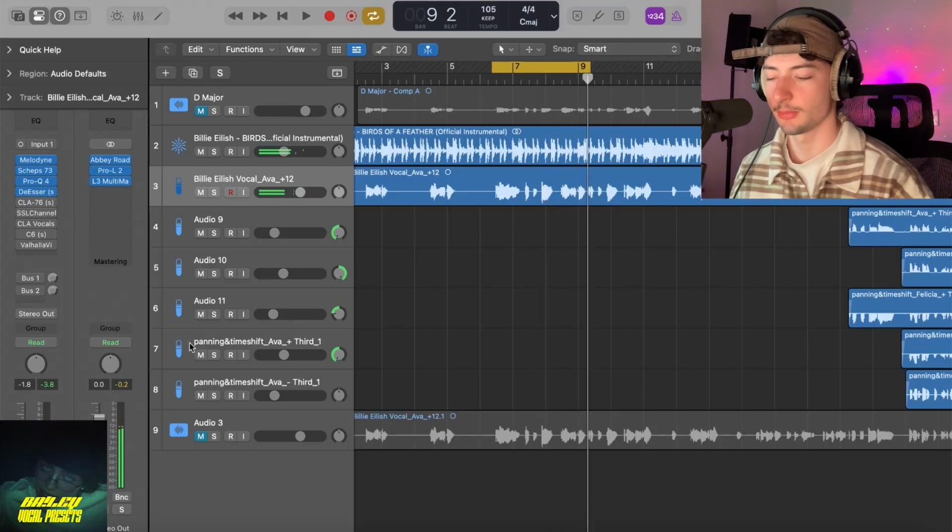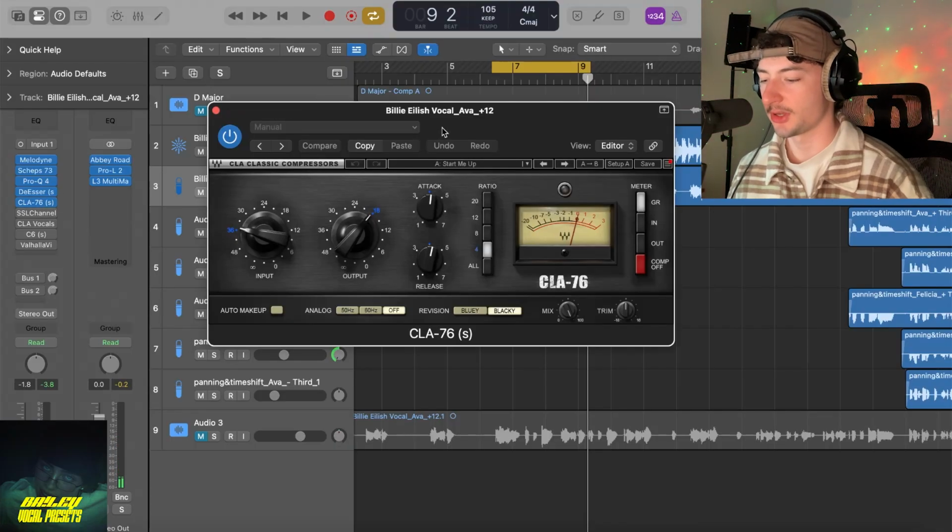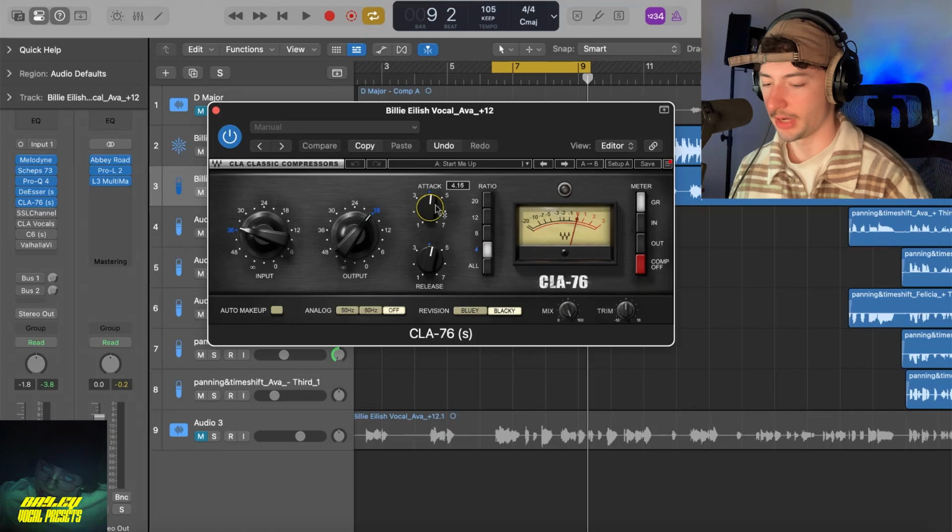We're just making it sit in the mix a lot better. Next up in the chain, we got our first compressor. It's a CLA 76. We're just doing some light compression. We've got a medium attack and a medium release. The input's at negative 35.2 and the output's at negative 18.6.